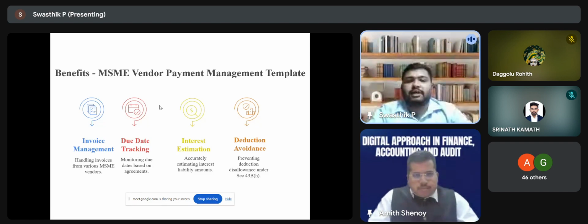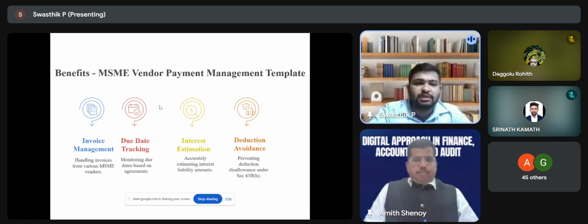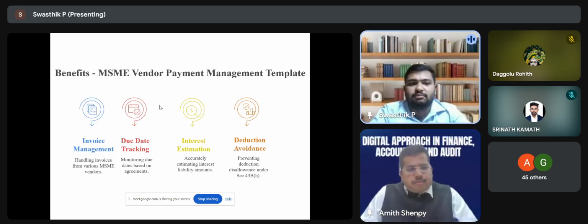The benefits of this template, from both the management perspective as well as the auditor perspective. Invoice management is very easy from the management perspective. If the management downloads all the invoice data and uploads it in this template, it will be very easy to maintain one master data of MSME suppliers invoice-wise, so that due date tracking is very easy. The due date will be calculated, whether there is an agreement or not. If there is no agreement, we have to pay that amount within 15 days. This helps in due date tracking and interest estimation on a month-on-month basis, so we can avoid that interest and the disallowance of deductions under Section 43B(h).